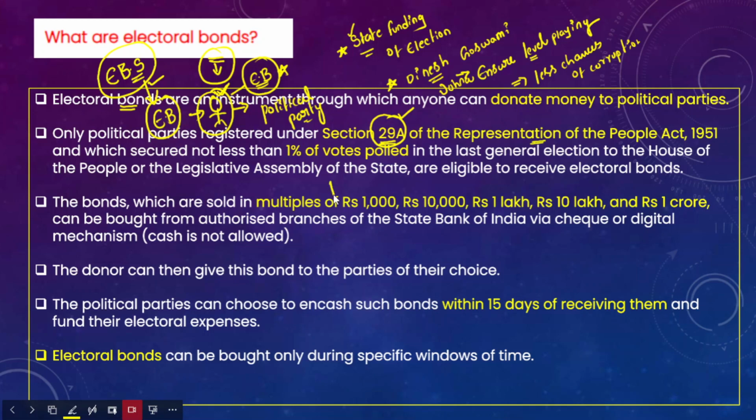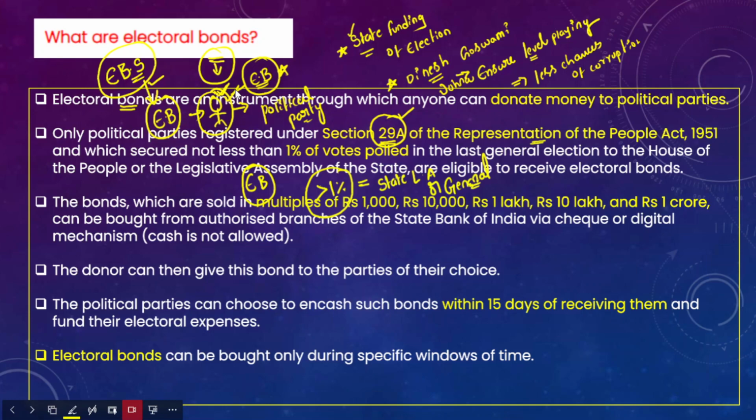The second condition is it must get above 1% of the valid votes polled in the state legislative assembly elections or the general elections. Only then would the party be eligible to receive the electoral bonds from a citizen, right? So I hope you're clear about this with respect to the electoral bonds scheme.